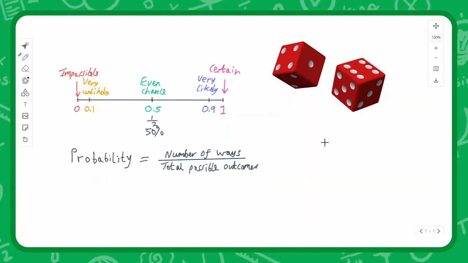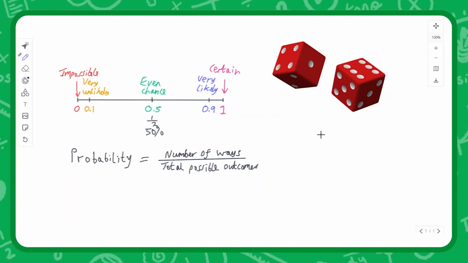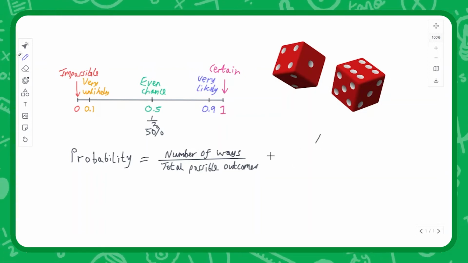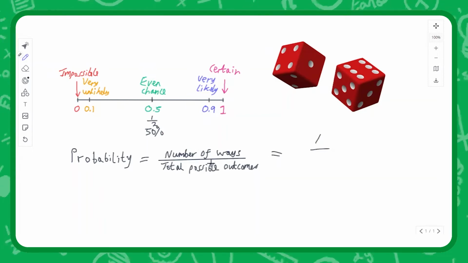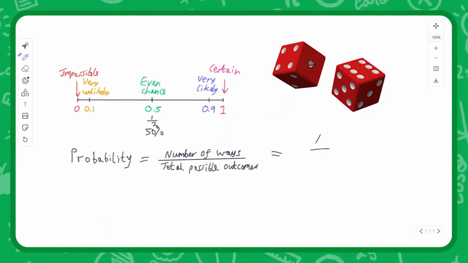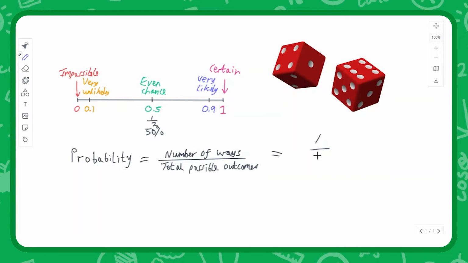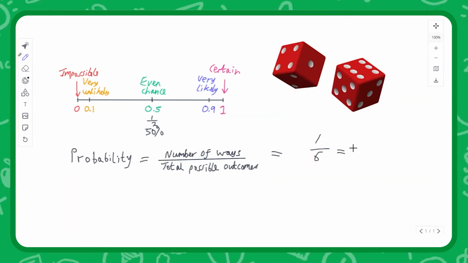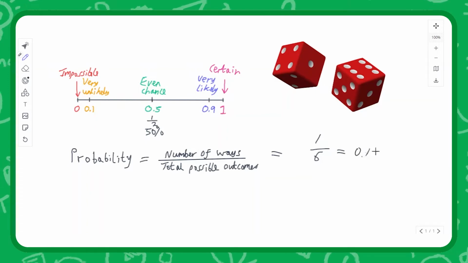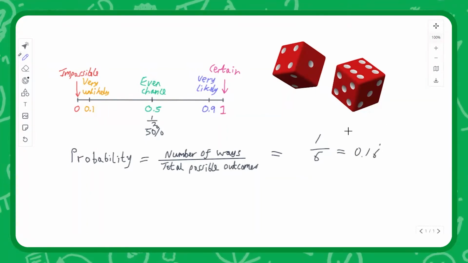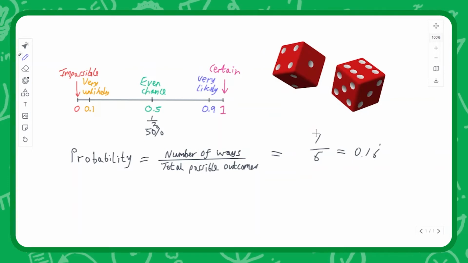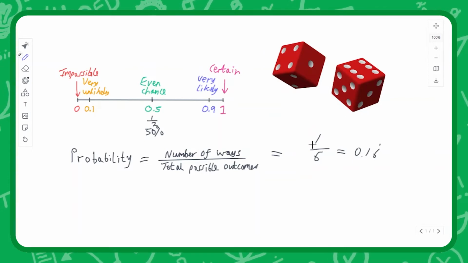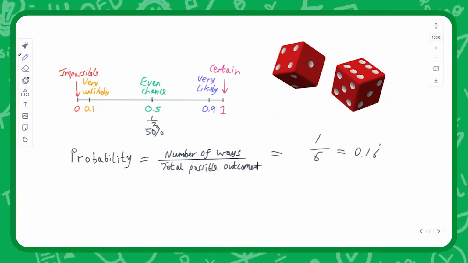There's only one side with a 3, so it's that 1, divided by the total possible outcomes, of which there are 6 sides to the dice. There were 6 possible ways that it could have gone. And so it's 1 over 6, or 1 divided by 6, or 0.16 recurring. So the probability of rolling a 3 is 1 out of 6. There's only one 3 available divided by the total possible outcome 6.